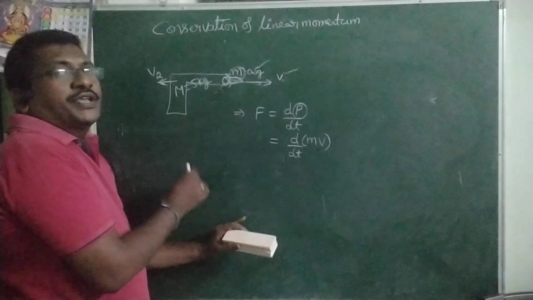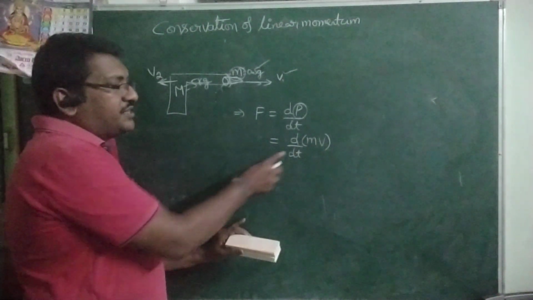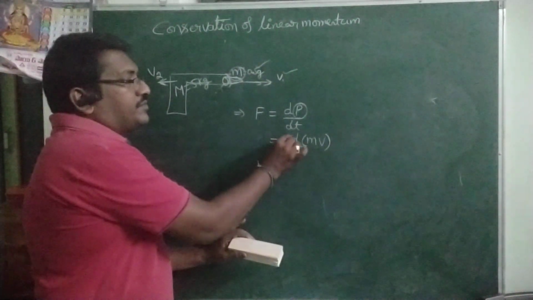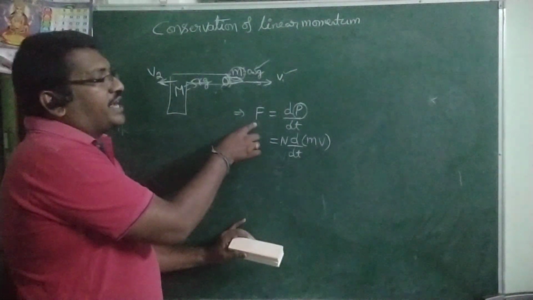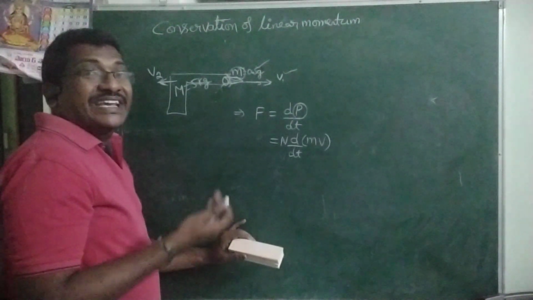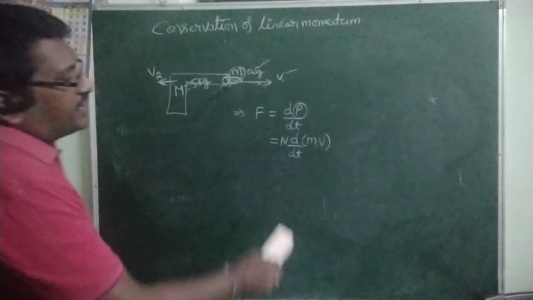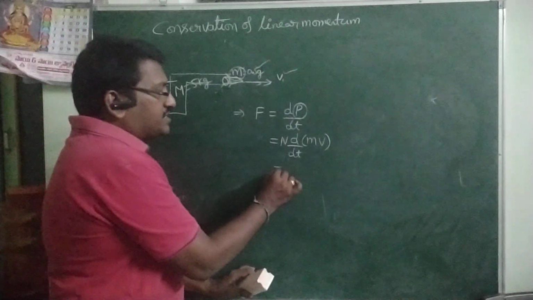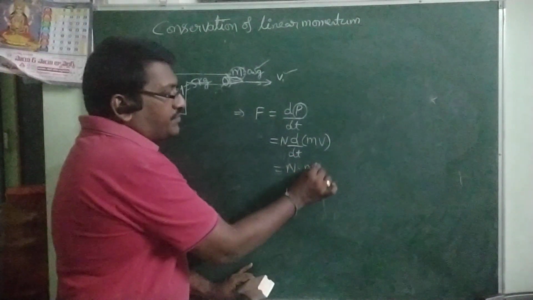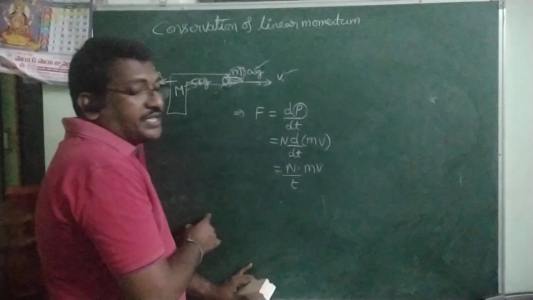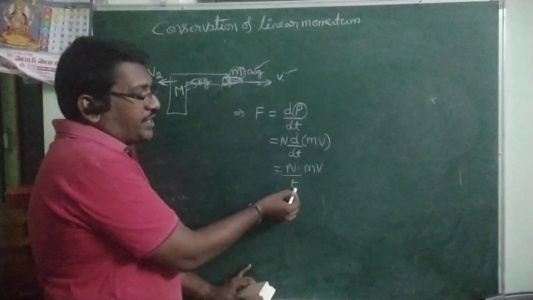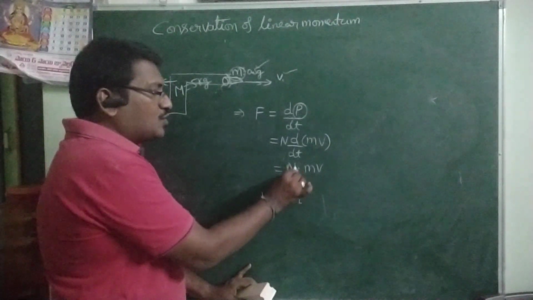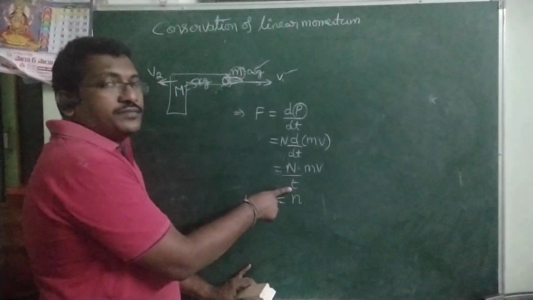For example, when you are firing bullets, for n bullets in time dt seconds, then the force acting on the shoulder, that means the recoiling force of the gun, we can write as F is equal to n into m into v. Here small n is the number of bullets fired per unit time, capital N is the total number of bullets, T is time.